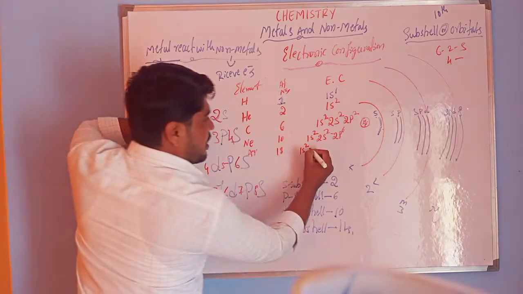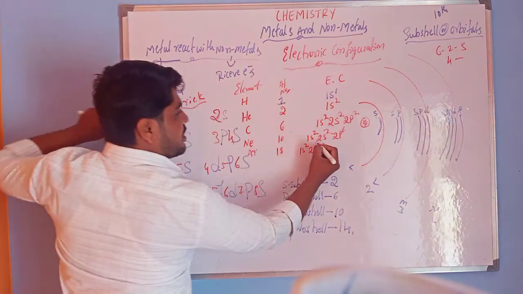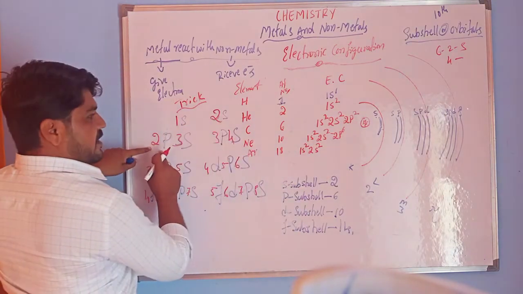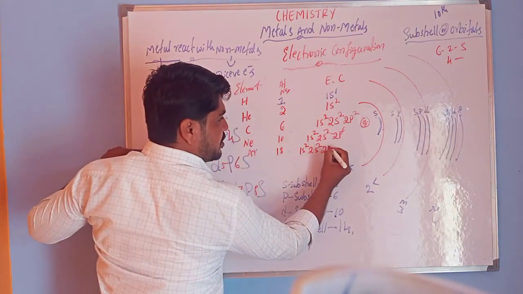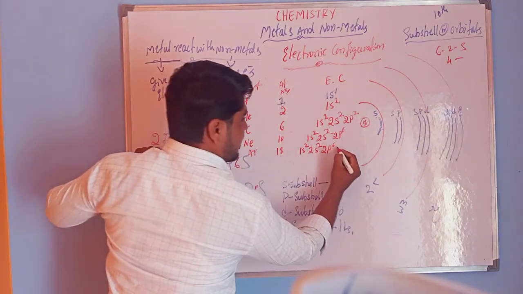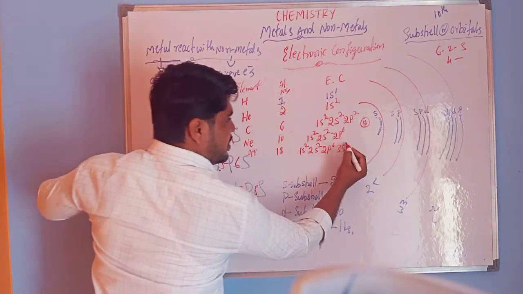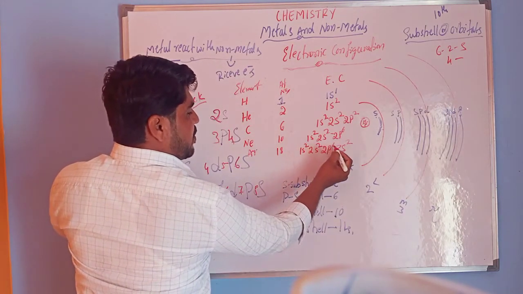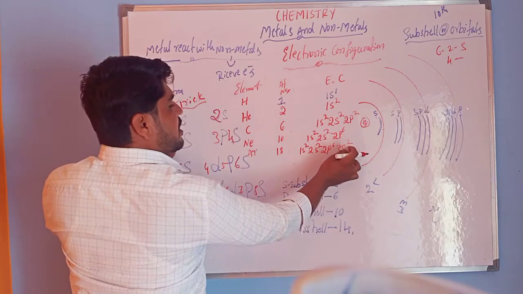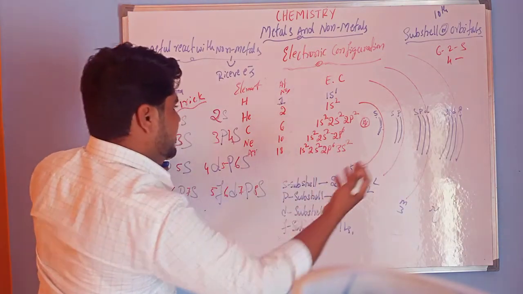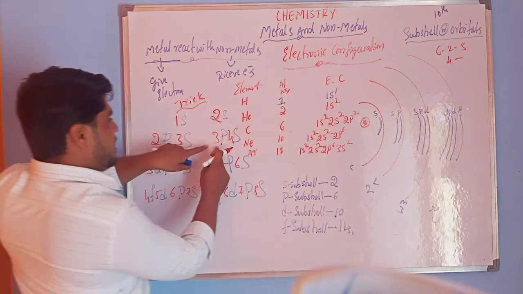After this, 2s. In 2s, 2. Next, after 2s we have 2p, 2p6. Next is 3s. In s how many electrons? 2 electrons only. So totally here 2 plus 2 is 4, 4 plus 6 is 10, and 10 plus 2 is 12. Remaining in 18, 12 electrons are filled, so remaining 6 electrons, right? After 3s, 3p is there.